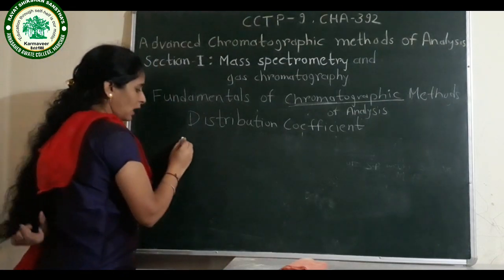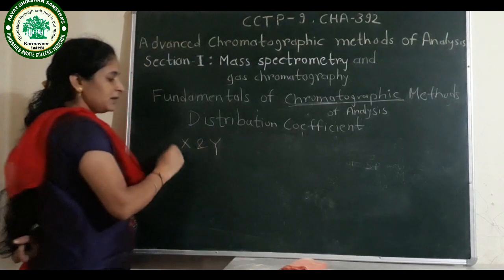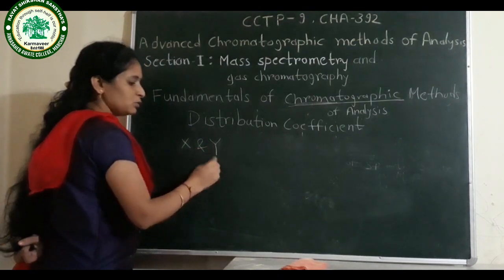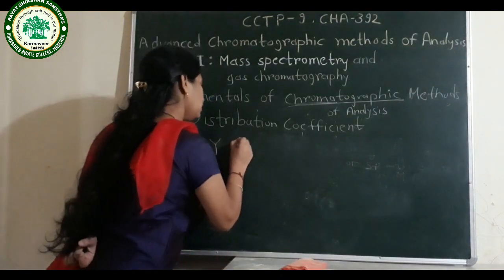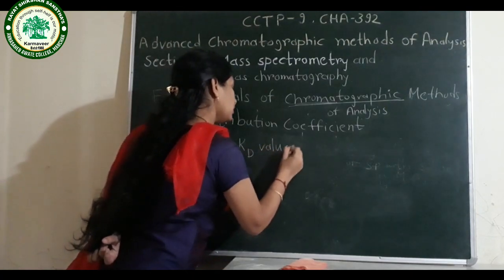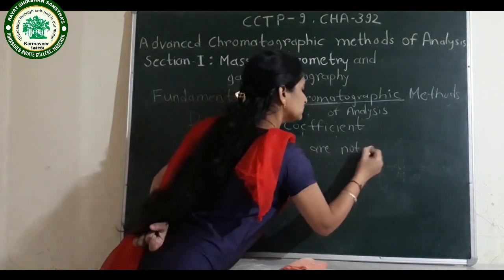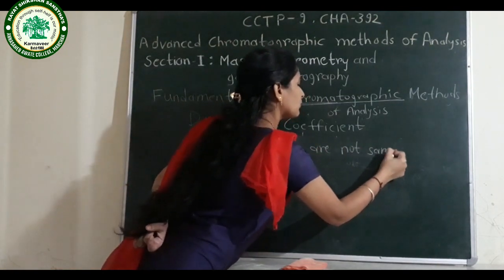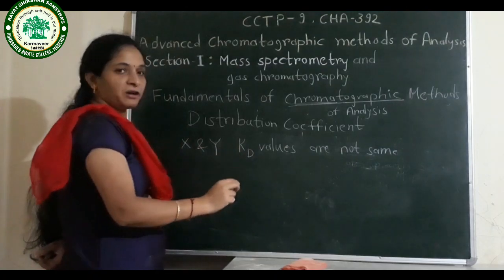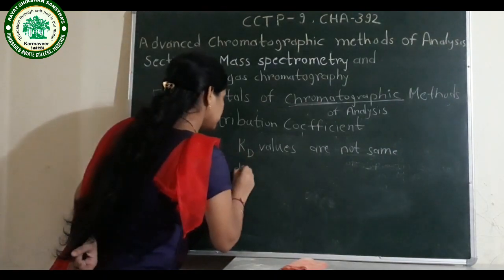Now the two components, suppose X and Y, have Kd values that are not the same. These Kd values are different, and the difference in the Kd values must be large.